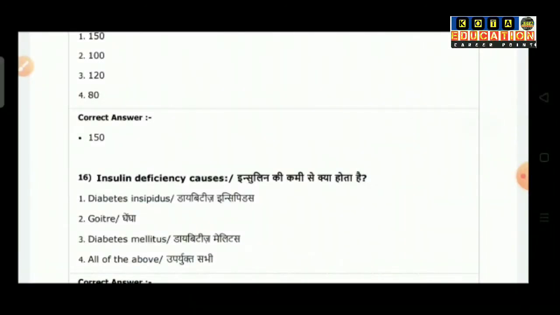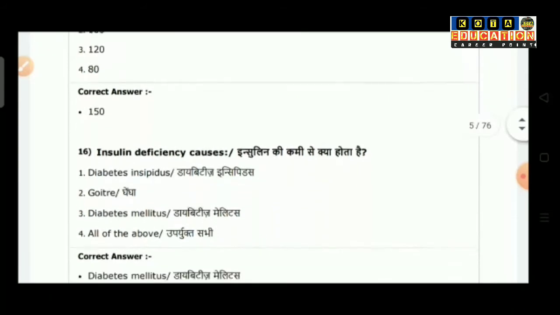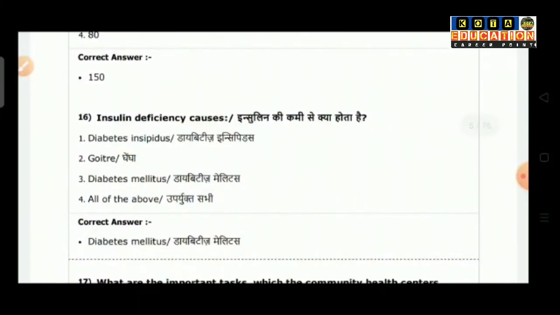Question number 16 is insulin deficiency causes: option 1 is diabetes insipidus, option 2 is goiter, option 3 is diabetes mellitus, option 4 is all of the above. So the correct answer is diabetes mellitus.